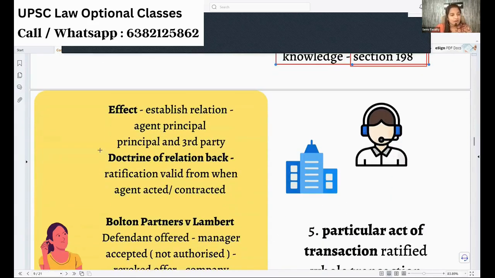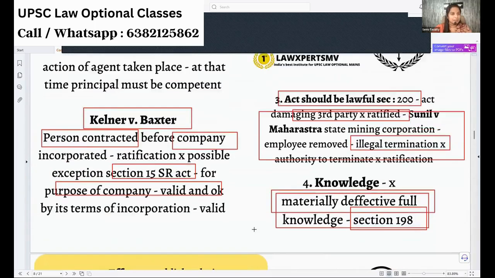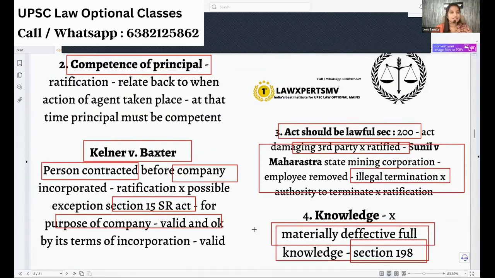Next, you have a doctrine inside this ratification, which is called the doctrine of relation back. What is this relation back? Oh, it's very simple. I told you there is a company where the manager does not have any right to sign, but he signed. Later, the company accepted. So when did the contract come into life, only when the company accepted?